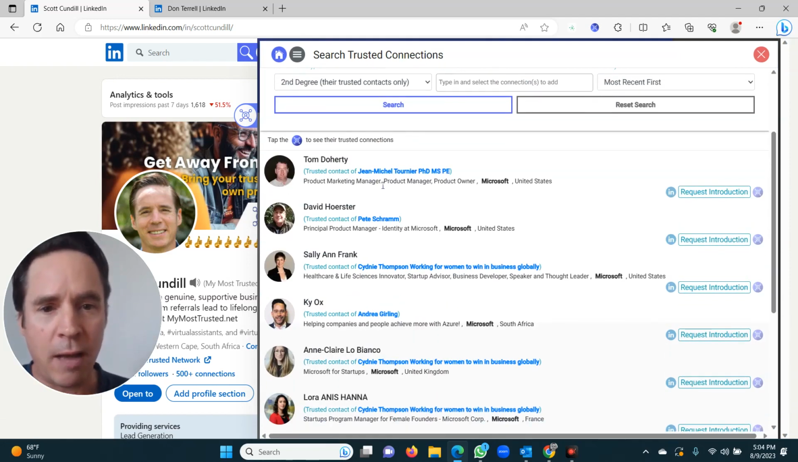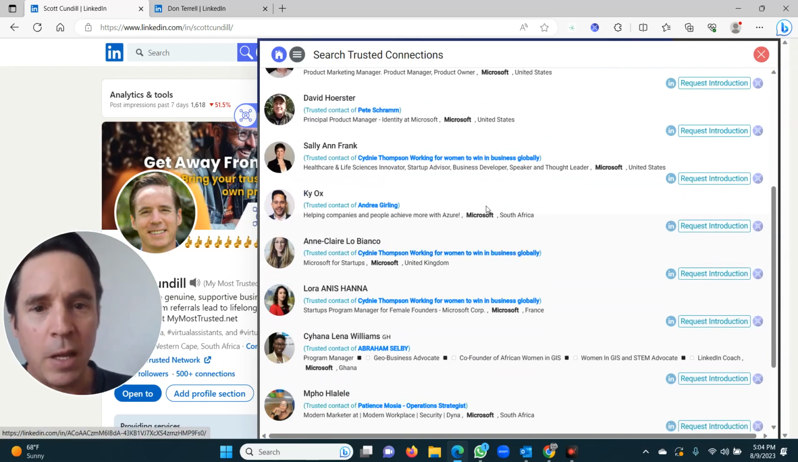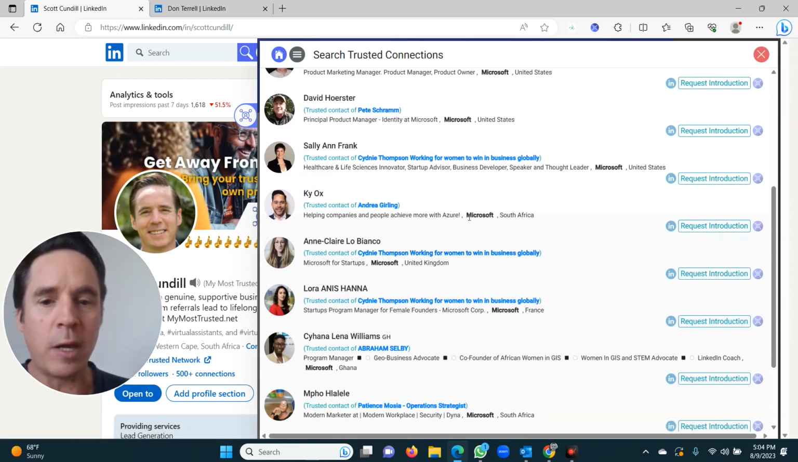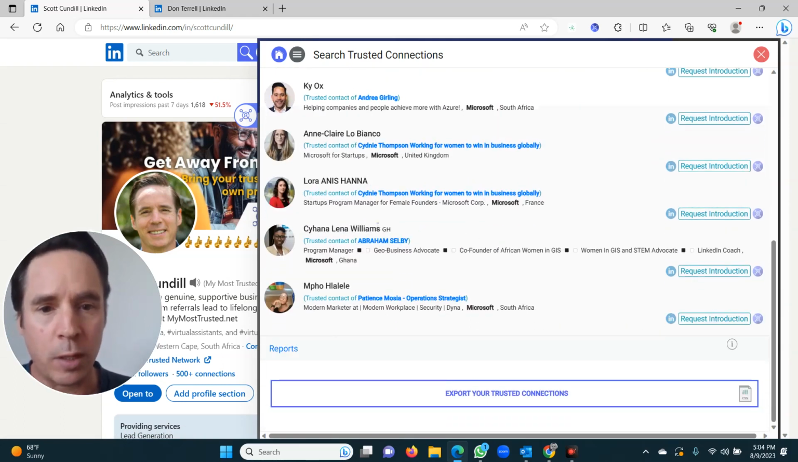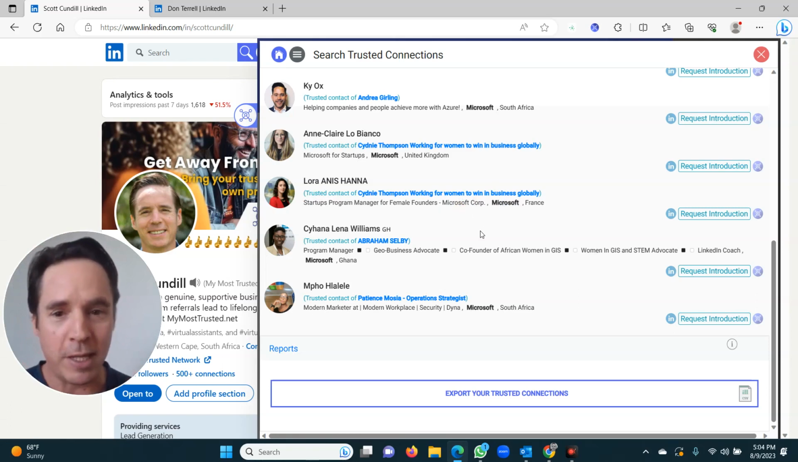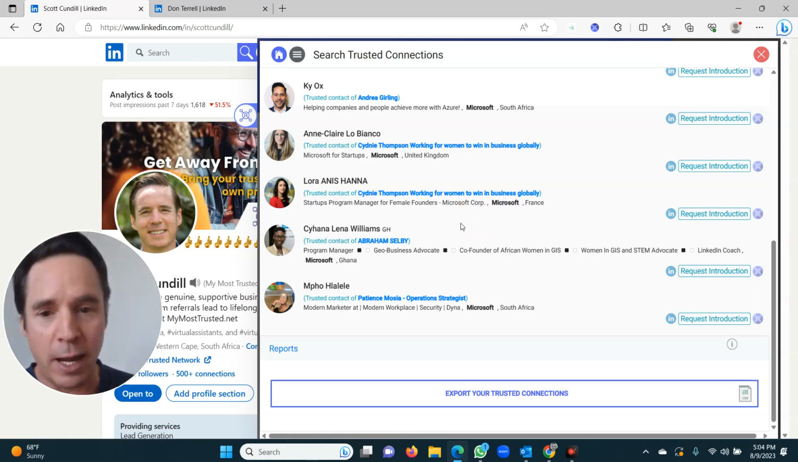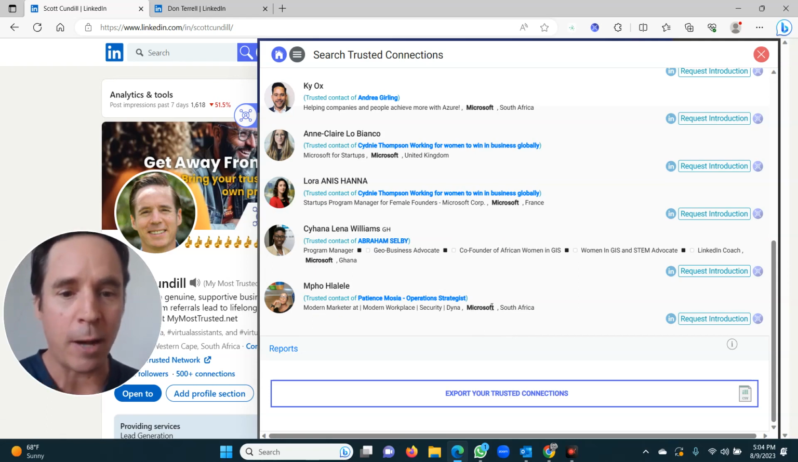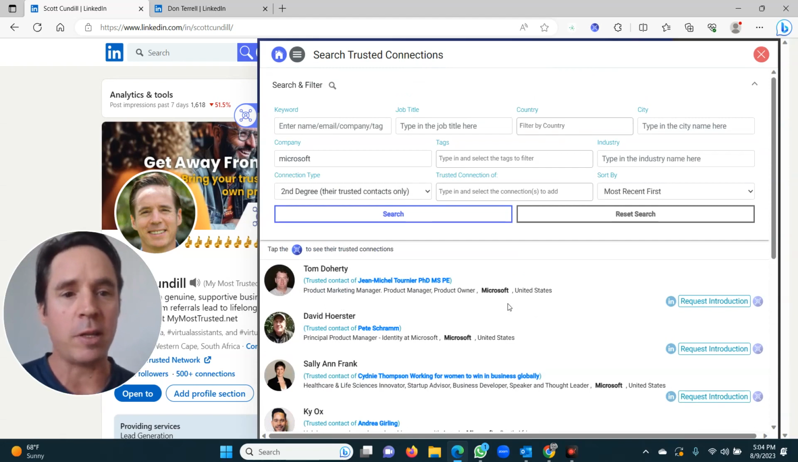And here we go. I have got product owner, product marketing manager, Microsoft in the US, principal product manager, identity at Microsoft. Sometimes they might work with Microsoft, so they're not necessarily working at Microsoft, but this does search for Microsoft as a company. So most of these people should work with Microsoft. Startups, program manager for female founders. You just can't get better quality than these people in this database, and it's growing every day. Microsoft Ghana, modern marketer, modern workplace, Microsoft South Africa. So you've got all these different countries that you can work with to get into this. And this is only second degree.